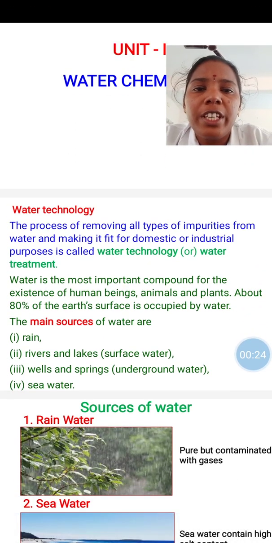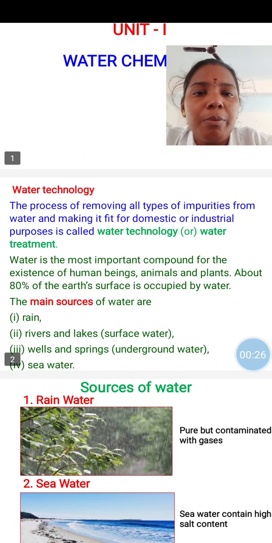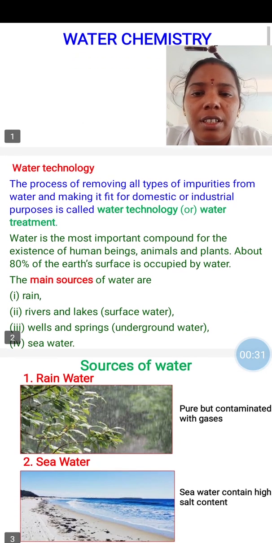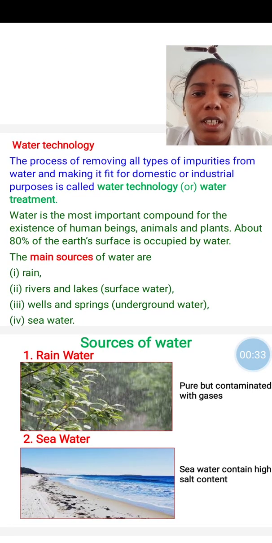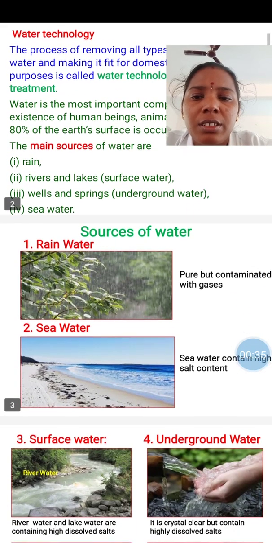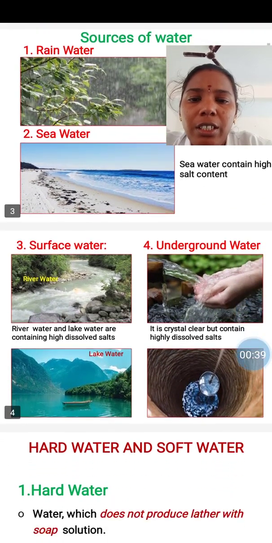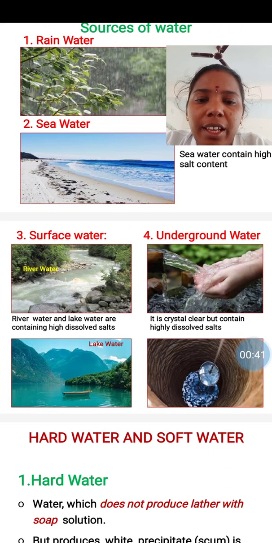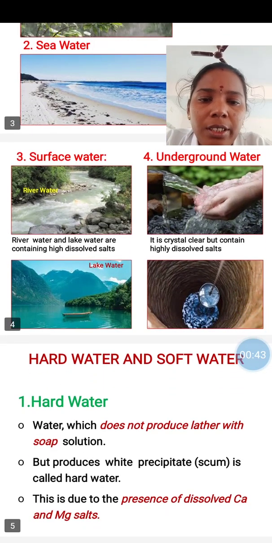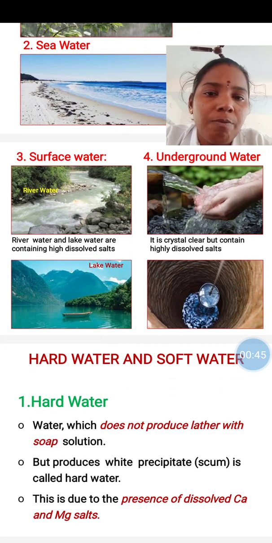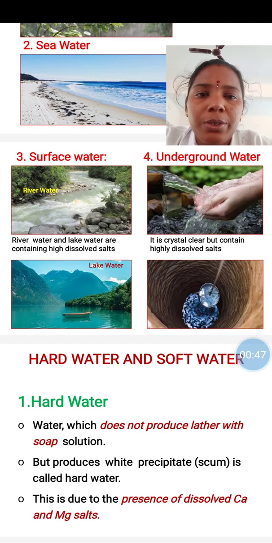Okay. We know very well about water. Water is the most important and essential for all living things. There are so many sources of water. The sources are rainwater, seawater, surface water, underground water, lake water, and also water from wells. So these are the many sources of water.